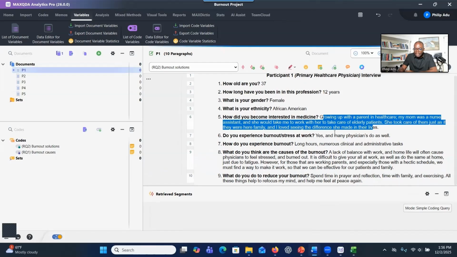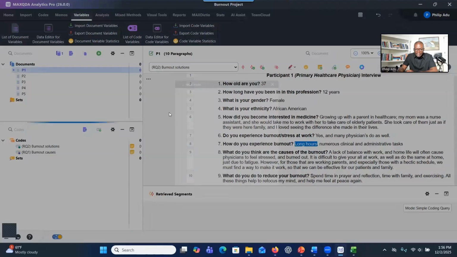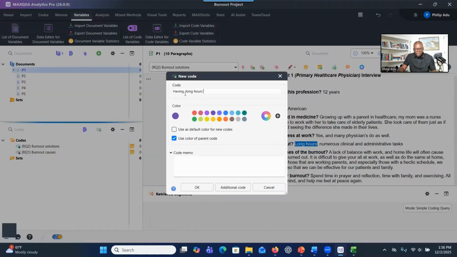So as we can see here, I can see long hours, right? It's one of the causes of burnout. So I'm going to develop a label called having long hours that will represent this concept of long hours that they mentioned. You can go to research question 1 here, click on the plus sign and then type long hours. I put the long hours in parentheses because it's participant's own words, right?